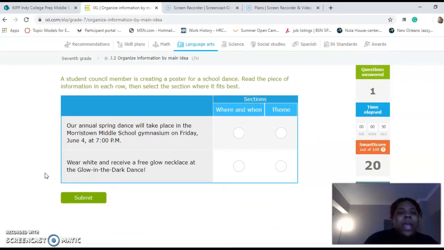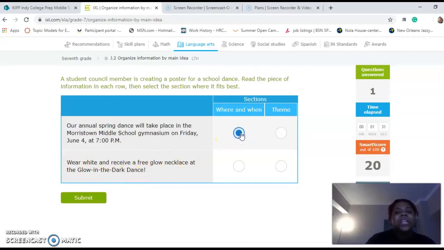So a student council member is creating a poster for a school dance. Read the piece of information in each row, then select the section where it best fits. So we have when and where, and then theme. And we know that in literature, theme often means the overall message, but sometimes when people throw parties, it could be a theme of a movie, or something that's resonating in their life right now. So we have our annual spring dance will take place in Morristown Middle School Gymnasium on Friday, June 4th at 7 p.m. Wear white and receive a free glow necklace at the glow in the dark dance.